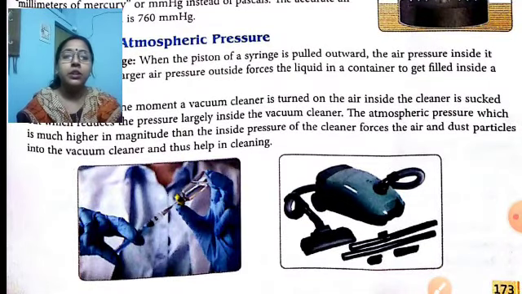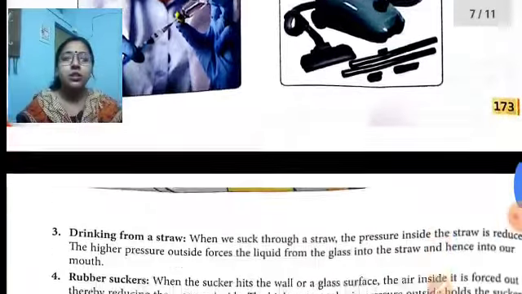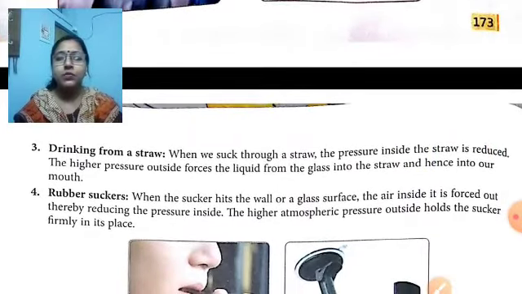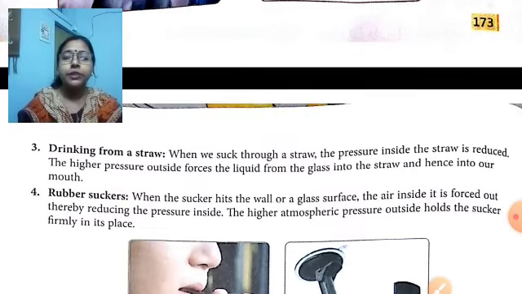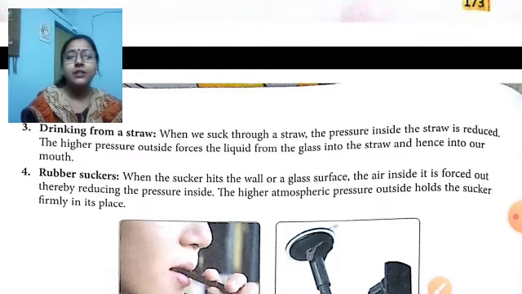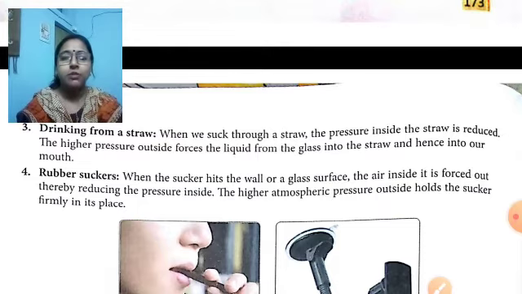Next, drinking from a straw. Due to the atmospheric pressure, we are able to drink liquid with the help of a straw. When we suck through a straw, the pressure inside the straw is reduced. Higher pressure outside pushes the liquid from the glass into the straw and then into our mouth. In this way, we drink the liquid.